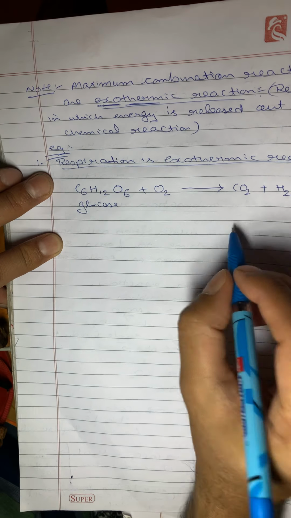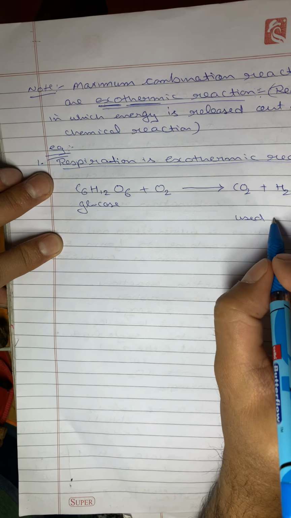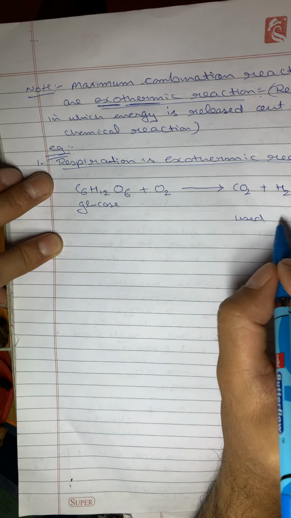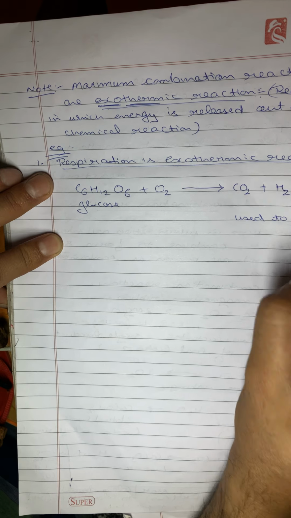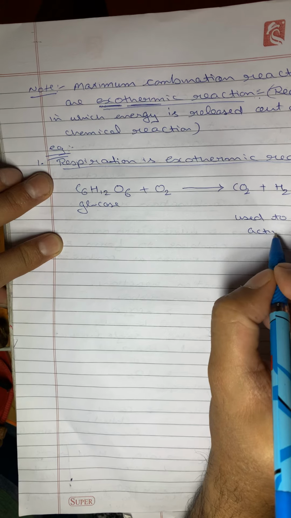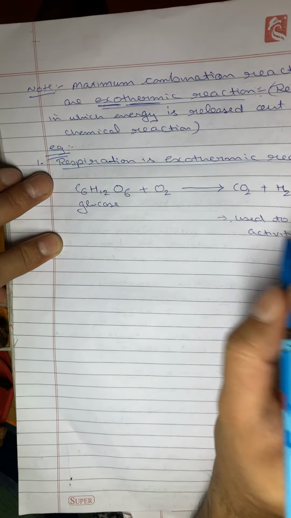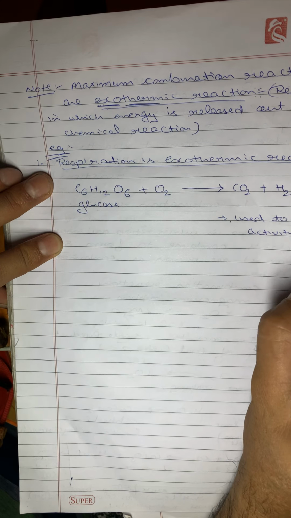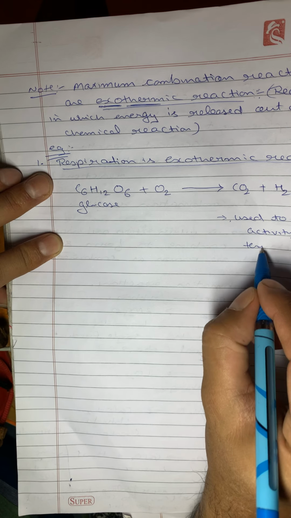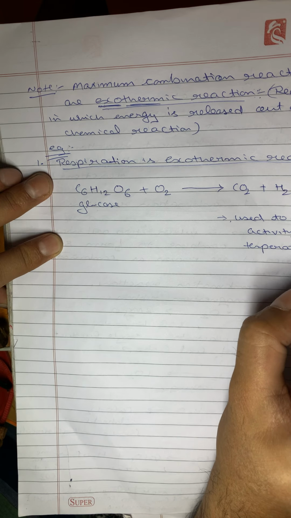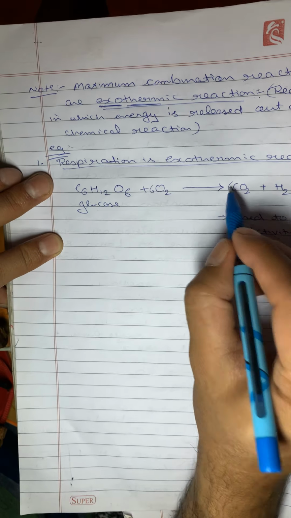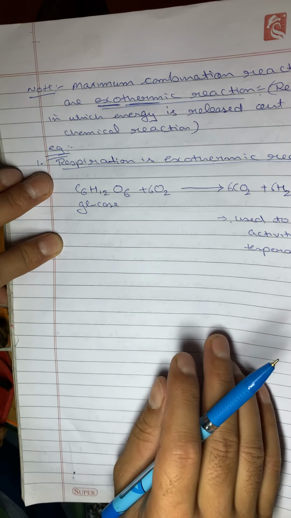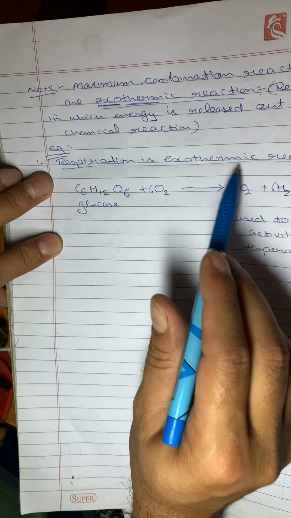This energy is used for the maintenance of the body and to do the daily activities, whatever energy is required by our body, like to maintain the body temperature. Except for glucose, you can put 6 everywhere, and this reaction would be balanced. So respiration is an exothermic reaction.